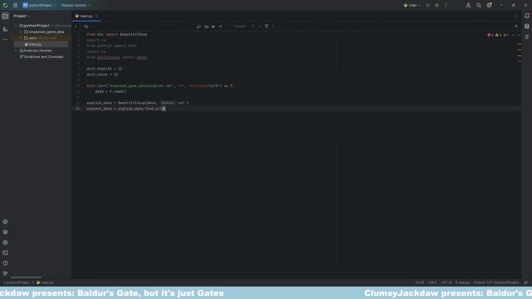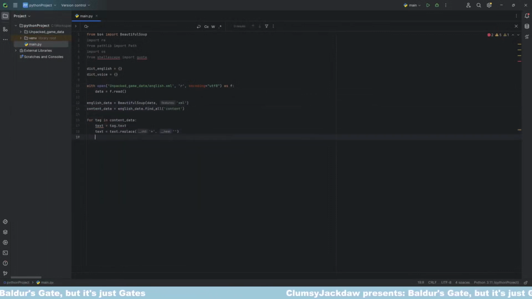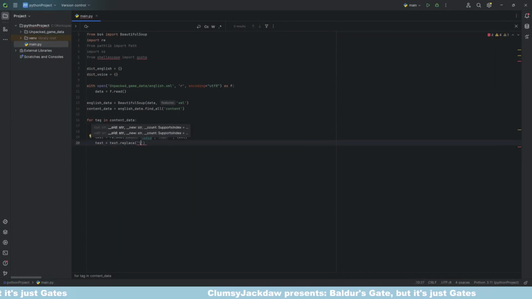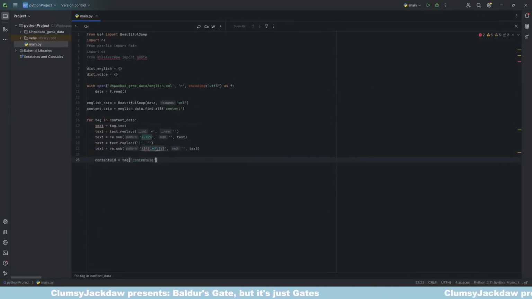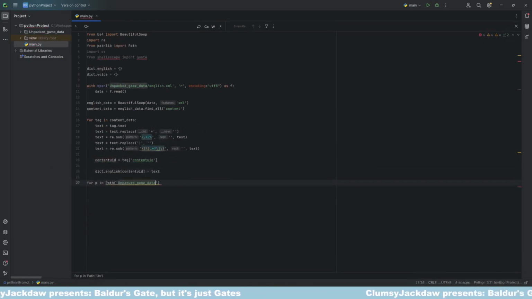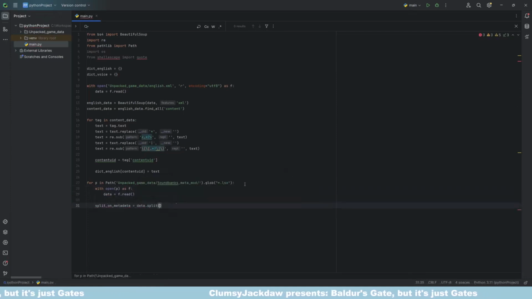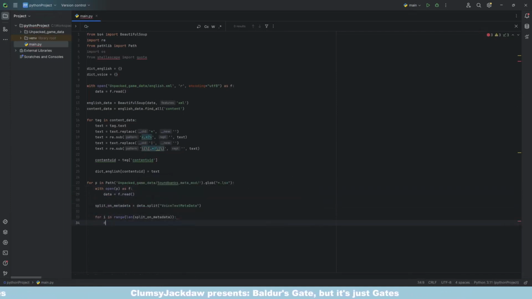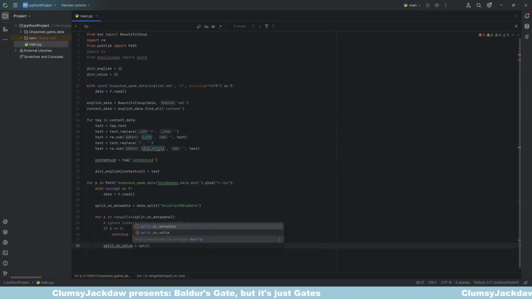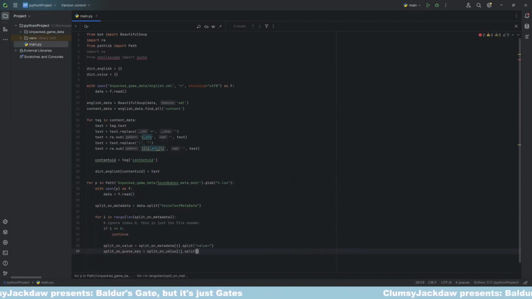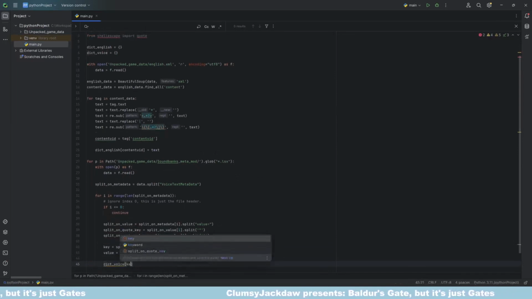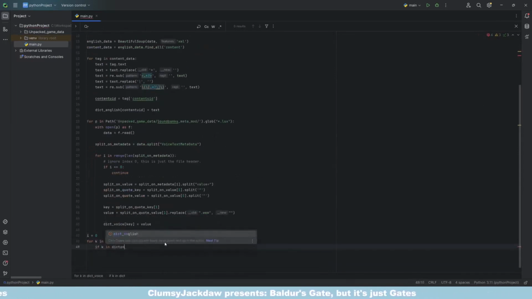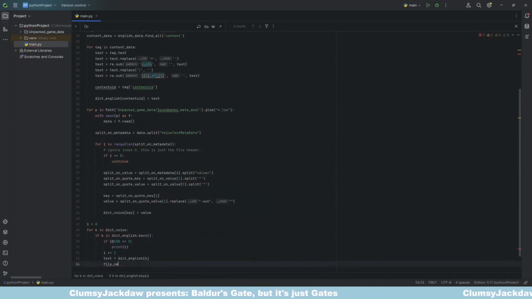First we create a dictionary that takes the English files and maps all the content UIDs to their corresponding lines of dialogue. Then we create a dictionary file from the LSX files which maps those content UIDs to their corresponding file names. These two dictionaries can then be used as follows. We iterate over the LSX dictionary. For every content UID in that dictionary, we check if it is also in our English dictionary. If it is, we get the text line and the file name from their respective dictionaries. Then we generate the dialogue using the text and file name as input.